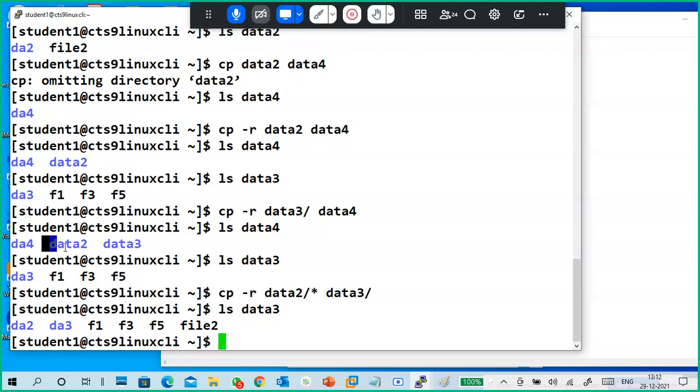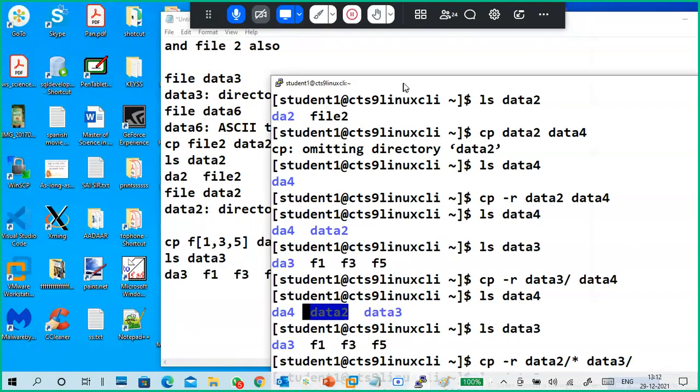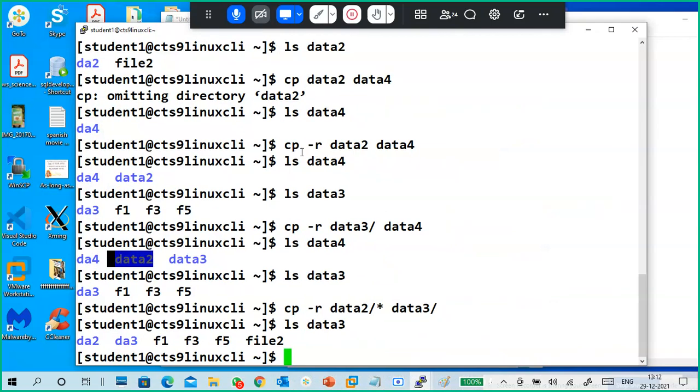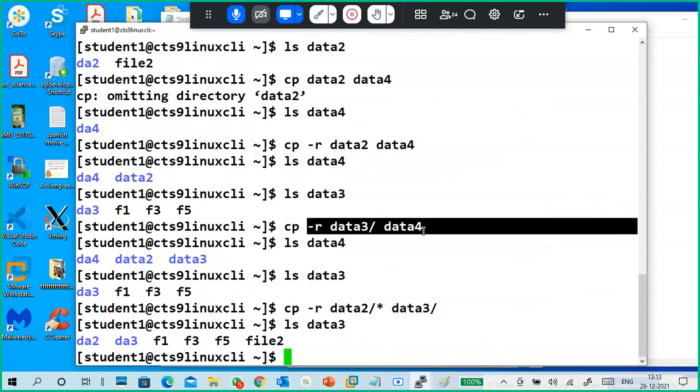Here, the directory is copied. I have a directory, and I copy this directory and put it into another directory, like this.